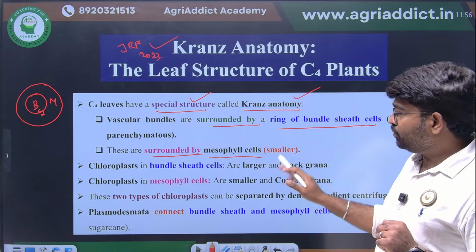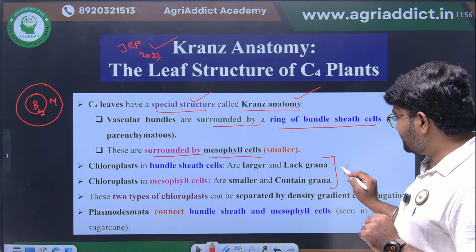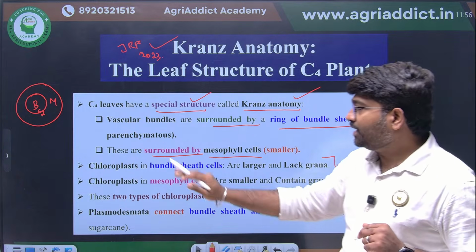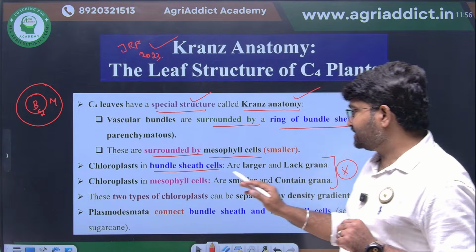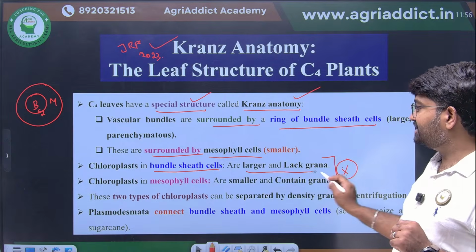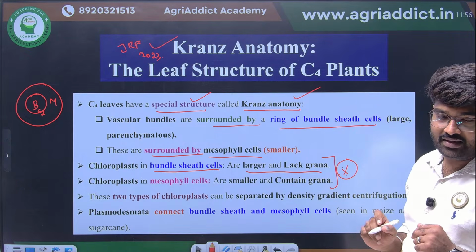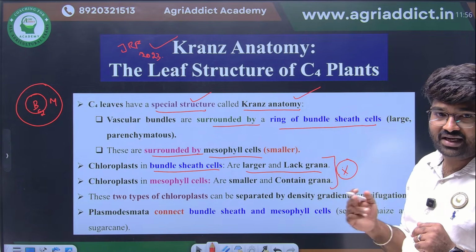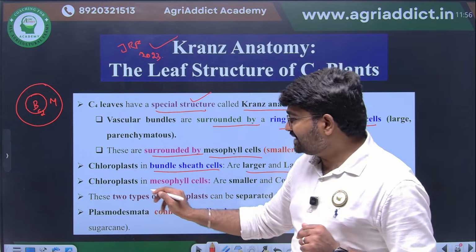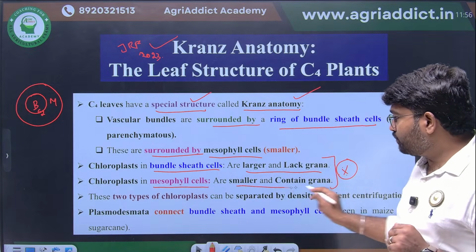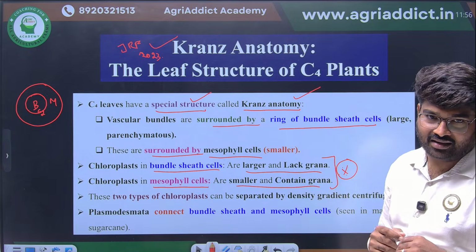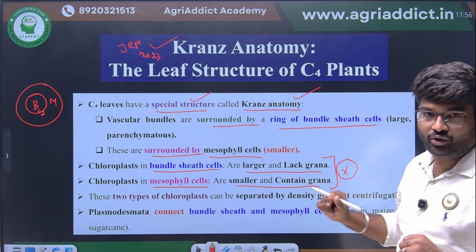Then the most important thing, this they have asked in assertion and reason question. Chloroplast in bundle sheath cells will always be large and lack grana. That means agranal. Okay, large and agranal. The chloroplast in mesophyll cells is small and it contains grana. This is another important point you have to remember.